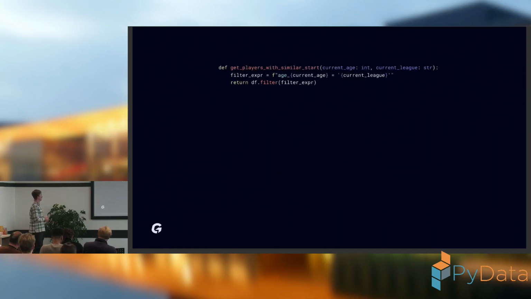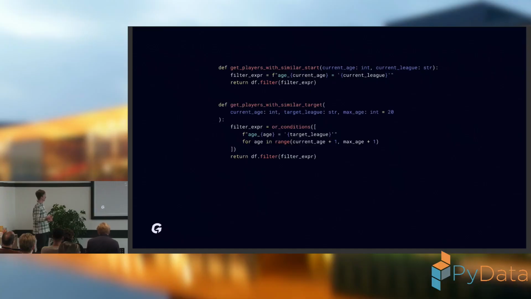What we can do next is that when constructing the directed graph, we are probably interested in only those players that were relevant for our user. That's why I am filtering the data only for that purpose. As the first step, I am filtering only the players that had a similar start as my player had, meaning that I am only interested in players whose age is the same as the current age and whose league is the same as the current league of my user.